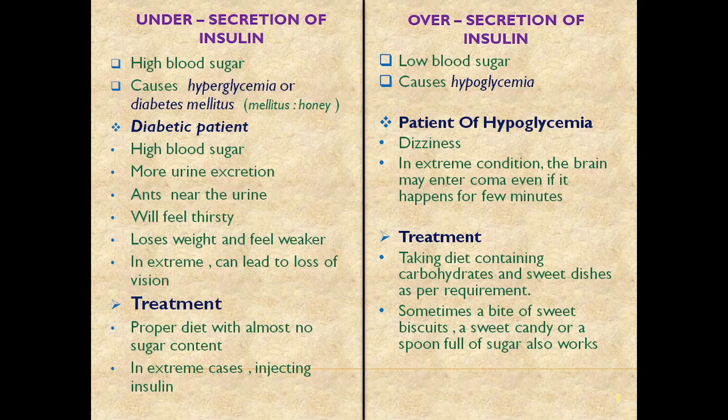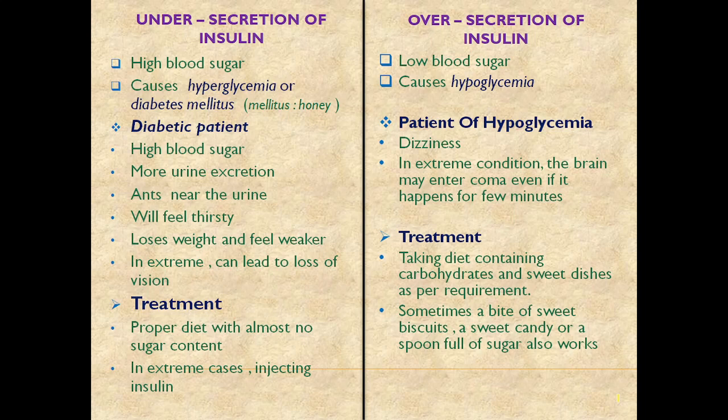Okay, now the under secretion of insulin and the over secretion of insulin. First we'll see the under secretion of insulin, which is the high blood sugar that causes hyperglycemia or diabetes mellitus. Here mellitus means honey. A diabetic person will have the following symptoms: high blood sugar, more urine excretion, ants near the urine, feeling thirsty, losing weight and feeling weaker, and in extreme cases loss of vision.